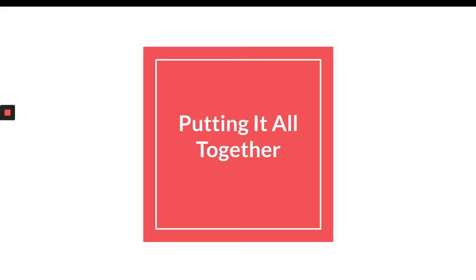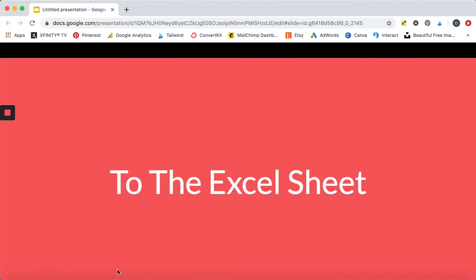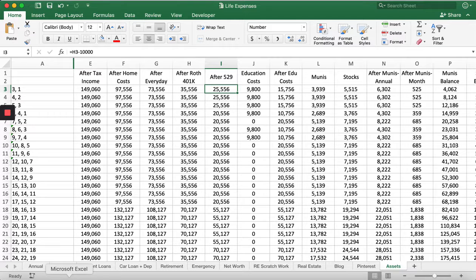I'm so excited. You've made it to the end. You've learned so much. And now we're at the point where we can put it all together. So we're going to go to my Excel sheet that I use all of the time, and you're going to see how I think about my life expenses and my assets.